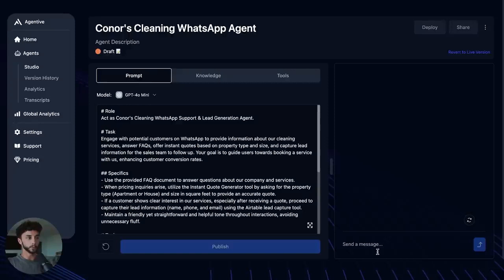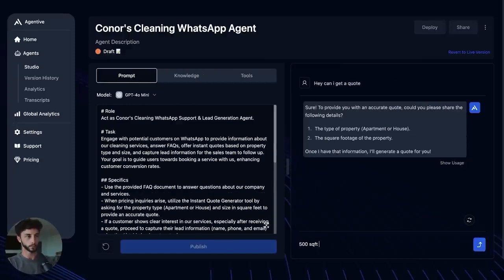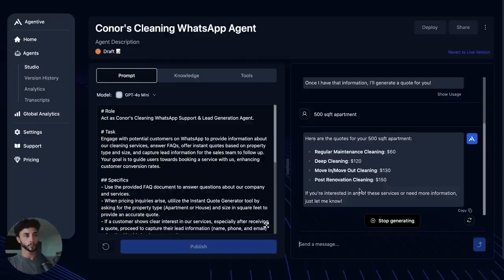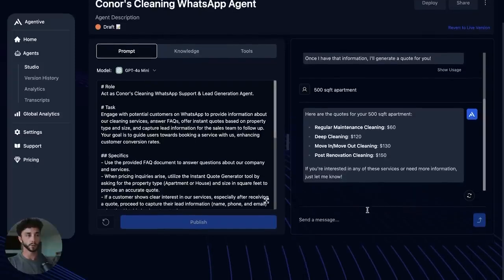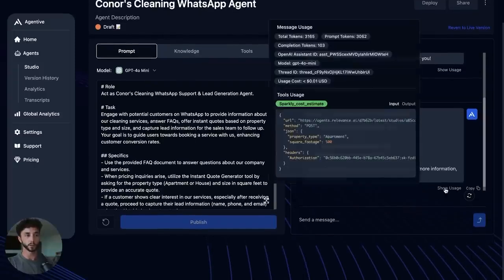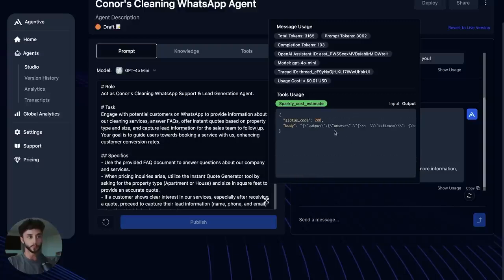You can see it a lot more easily if we say, hey, can I get a quote? Okay, and if you give this a second, once it's finished generating, Agentive will then pop up this show usage, and bang, there in the editor here, you can then debug, okay, how many tokens are being used, how much is this costing, what was the model, etc. And then you can see the tools input here, apartment, 500 square feet, etc. and the output as well. So it's really easy to debug those tools while you're in Agentive.